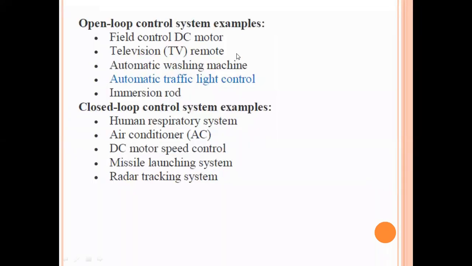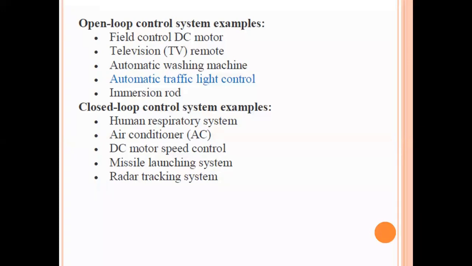Right? And next, you can see a few real-time examples of an open loop and a closed loop control system. First, we will see the open loop control system examples. The first one is field control DC motor. So in the machines one subject, you have seen DC motor speed control. In the machines one lab also, you have done a few experiments on the DC motor speed control.